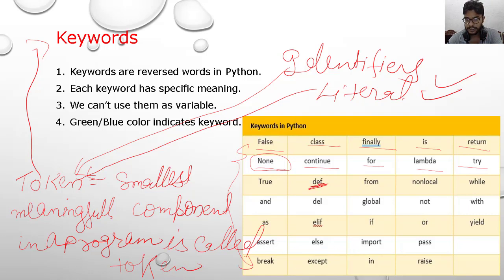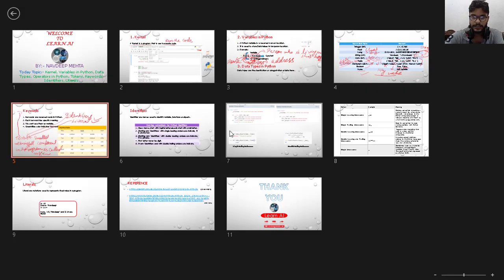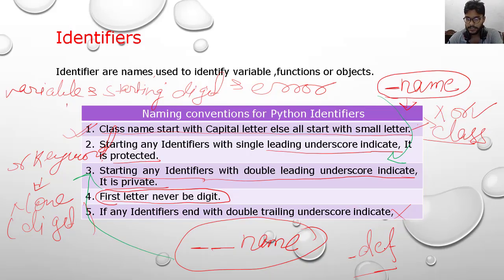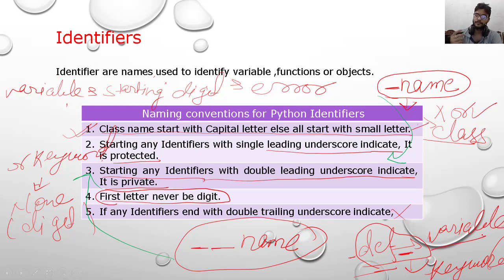When you write def, it understands it as a keyword, but when you put an underscore with it, it will not understand it as a keyword, and it is used as any variable, you can say that.